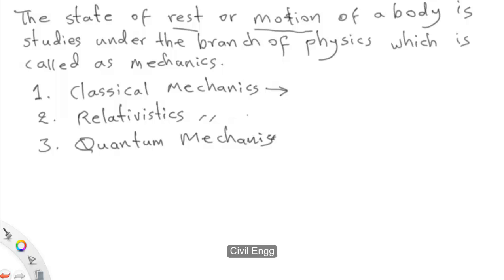Then relativistic mechanics: Albert Einstein found that some of the laws of classical mechanics are not applicable for particles with high speeds, or the speed of the particles which is nearer to the speed of light. Then relativistic mechanics came into presence. Now after that, quantum mechanics. Some scientists found out that laws of classical mechanics cannot be applied for small particles like atoms or molecules. So quantum mechanics came into existence. So these are the three types of mechanics.